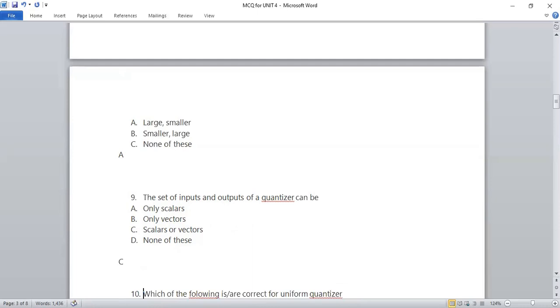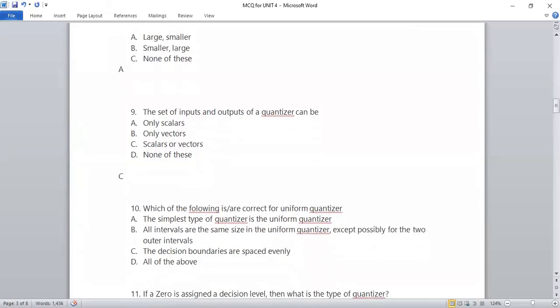Now moving to the next one. Which of the following is or are correct for a uniform quantizer? The simplest type of quantizer is the uniform quantizer. This is true because the uniform quantizer is of the simplest type. All intervals are of the same size in the uniform quantizer, except possibly for the two outer intervals.